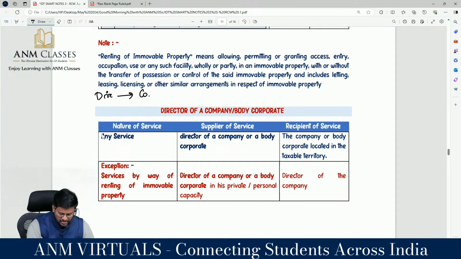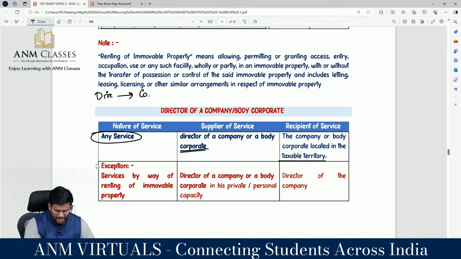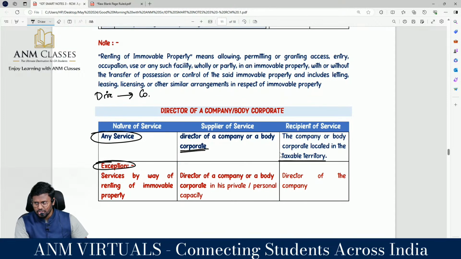So what are the services? Any services. The service provider is either a director of a company or a body corporate. Then the company or body corporate located in taxable territory is the person liable to pay GST. In that, there is no change. But they have clarified that there is one exception. What exception is it saying?